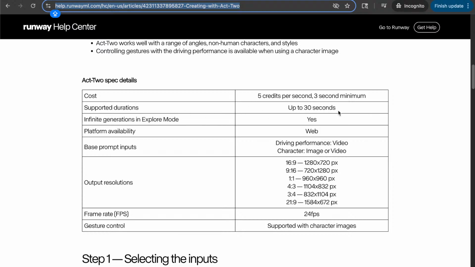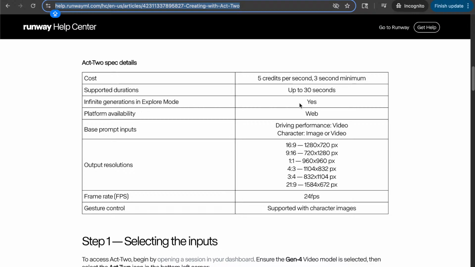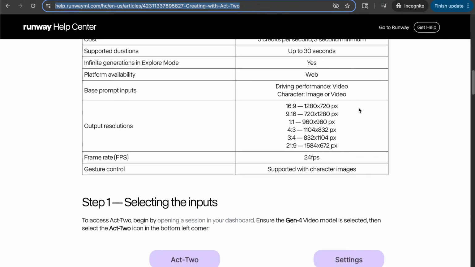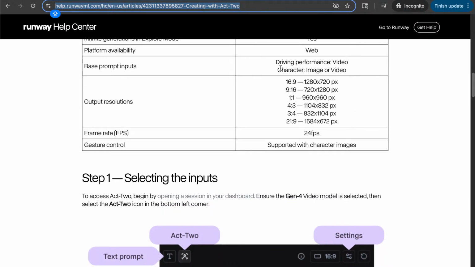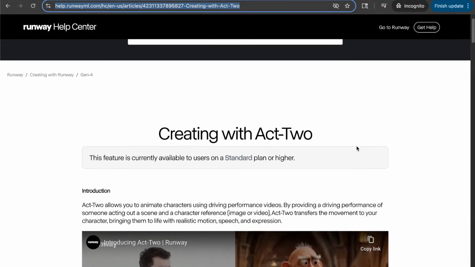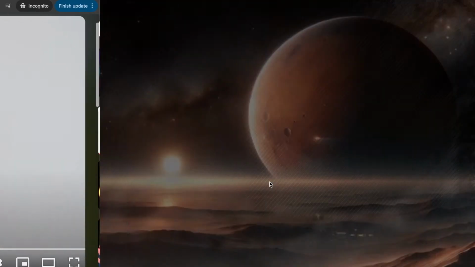Supported durations are up to 30 seconds. That's pretty good. Infinite generations in explorer mode, yes. Platform availability on web, their website. Base prompt inputs: driving performance video, character image or video, and various resolutions. This is pretty good: 24 frames per second, and gesture control supported with character images. All right, so let's take a look. It's pretty nice. Let's take a look at their video. They do have music, but that's fine as well. So let's take a look.